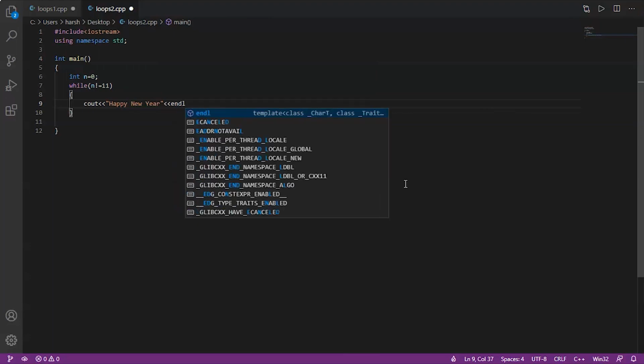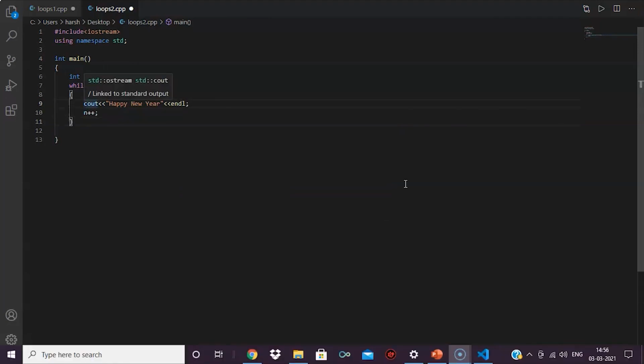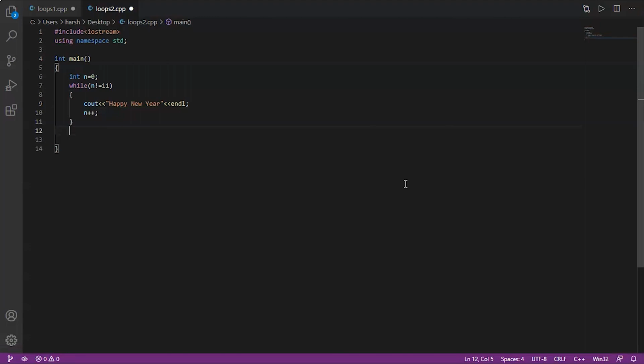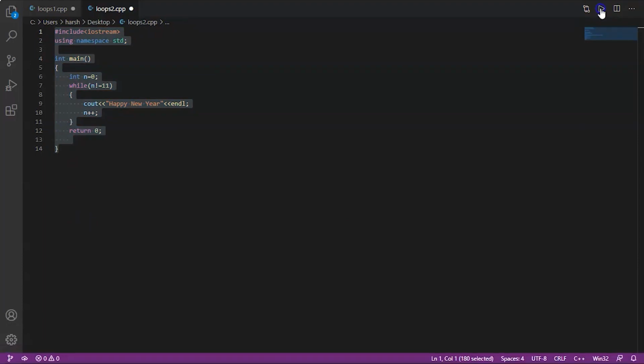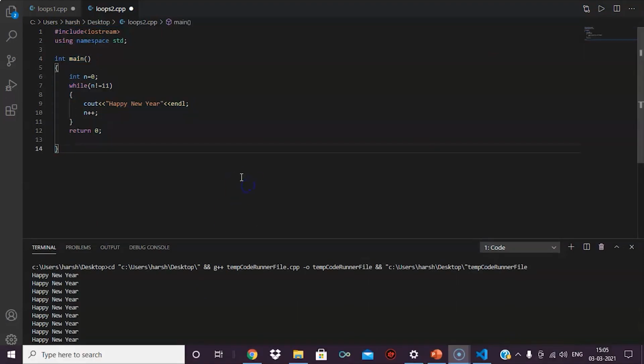And then we'll write n++. We have written n++ so that the loop will keep on incrementing every single time. After that, we'll write return 0 outside the loop. Now we'll try to run this. So here's our output, Happy New Year 11 times. So this is how it's done. This is again a basic example of a while loop, but to understand it better, one must practice some more examples on it.